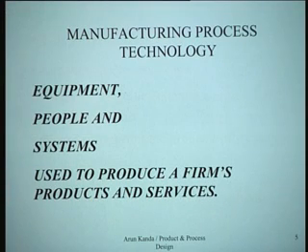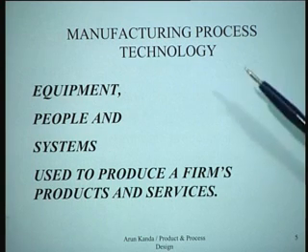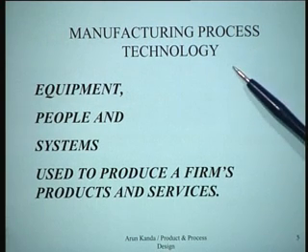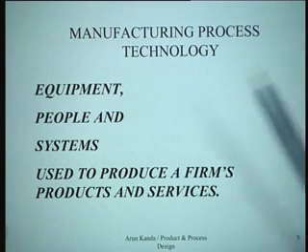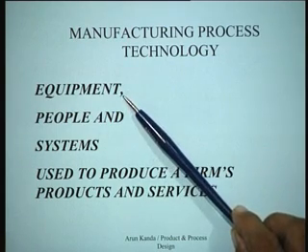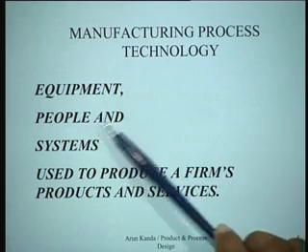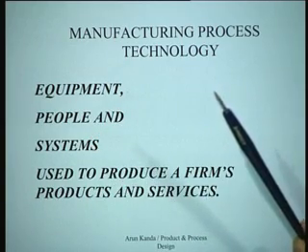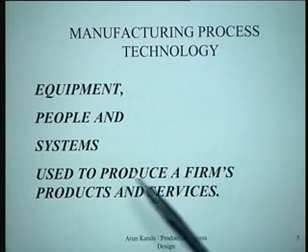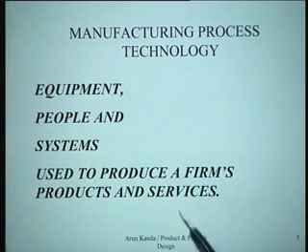Let us now talk about what we understand by process design or process technology. Basically when you are talking about manufacturing process technology, what we mean in very simple terms is the equipment, the people, and the systems that constitute process technology, which are used to produce a firm's products and services.